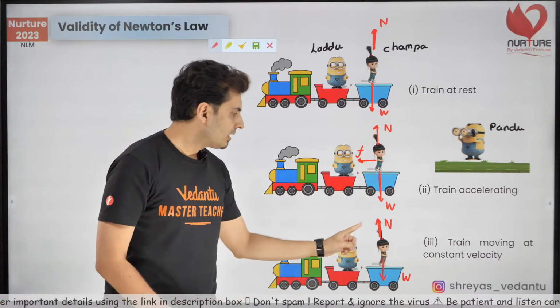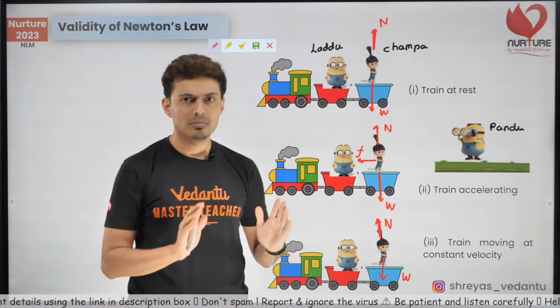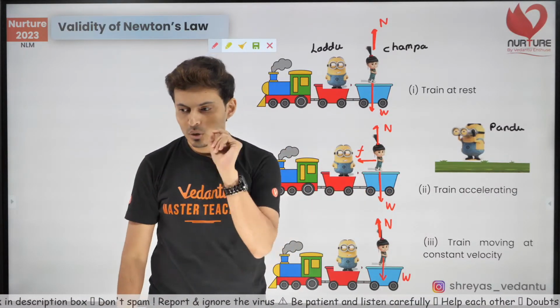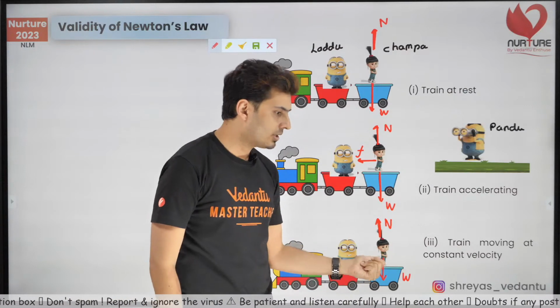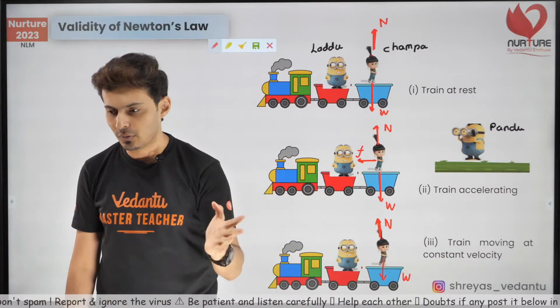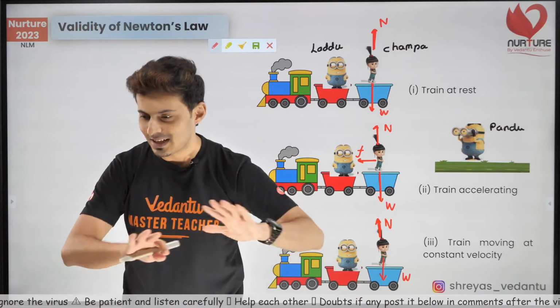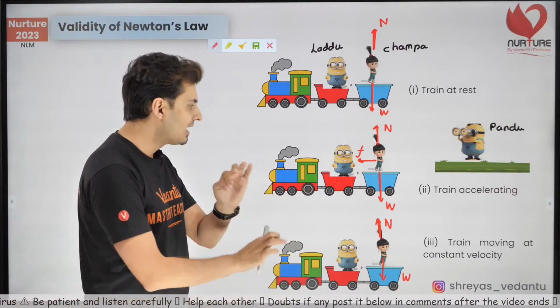Quickly let me know in the chat box. What do you guys say? The train moves with constant velocity. It's constantly moving with velocity. Acceleration? No. Do you think I should show friction on her feet? Yes or no? Gauri Shankar, Chitra, Manojyoti, Knowledge, everybody says no. Beautiful, amazing. I'm proud of you.